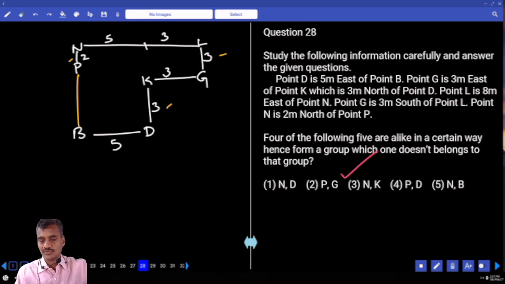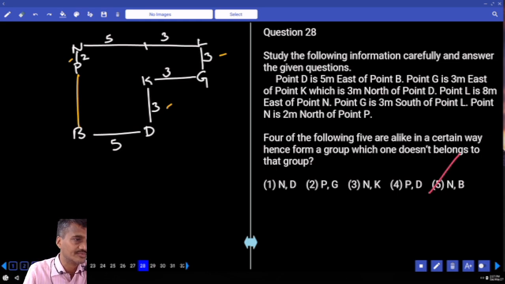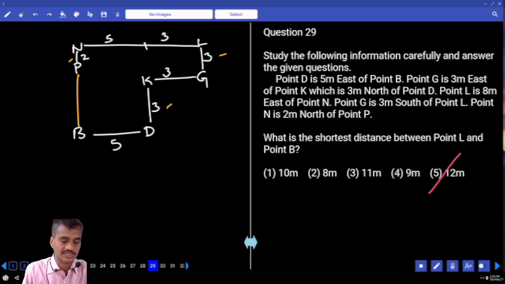Then 28. Four out of the following means odd one out. Now N and D. N is to the northwest of D, and P is to the northwest of G. N is to the northwest of K, and P and D. Now P is to the northwest of D. N and B. N is to the north of D. Hence choice 5 is odd one, 28.